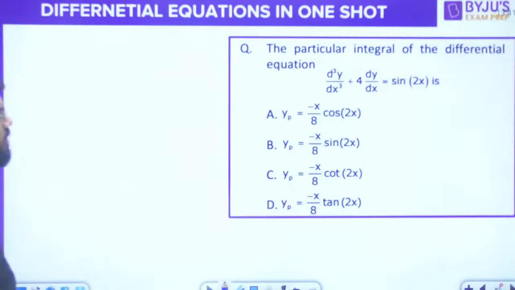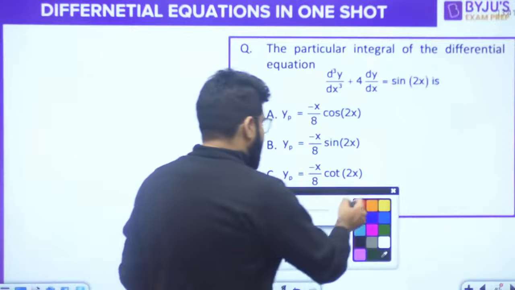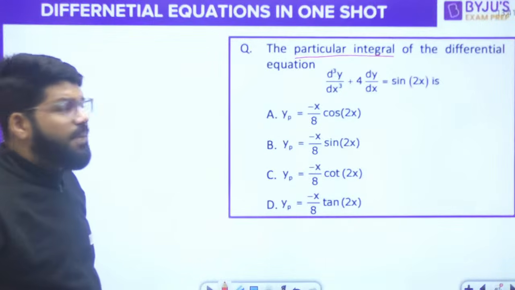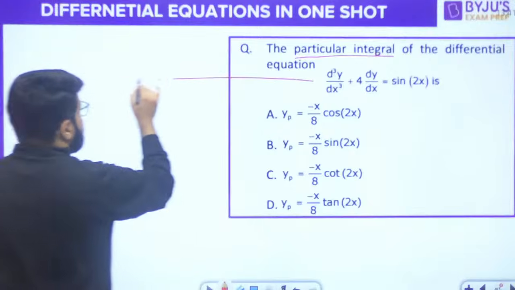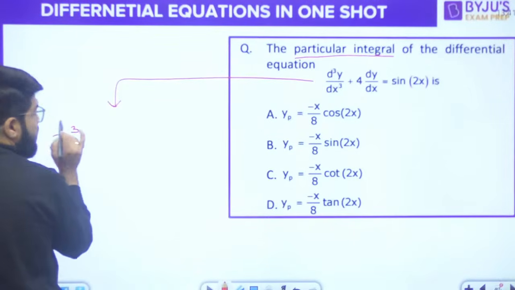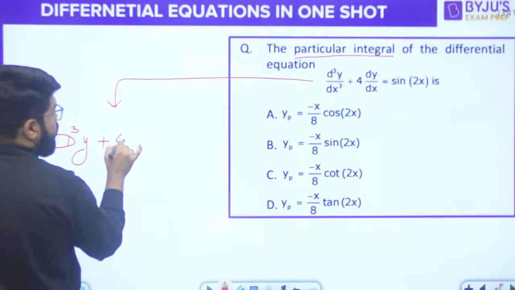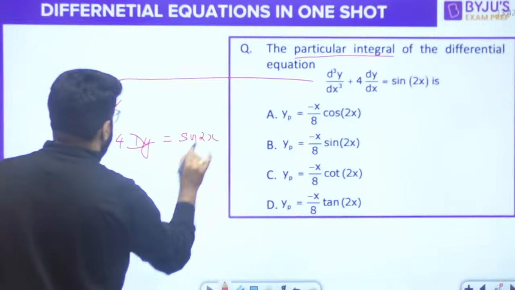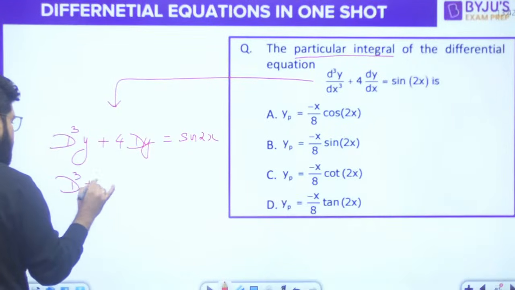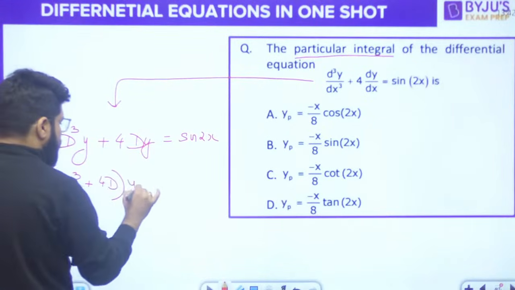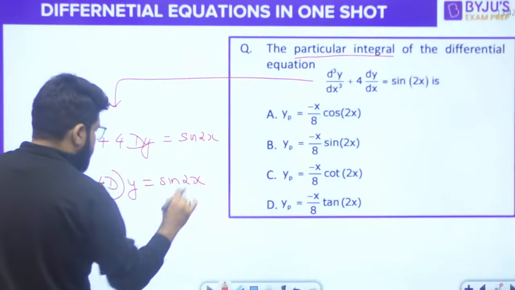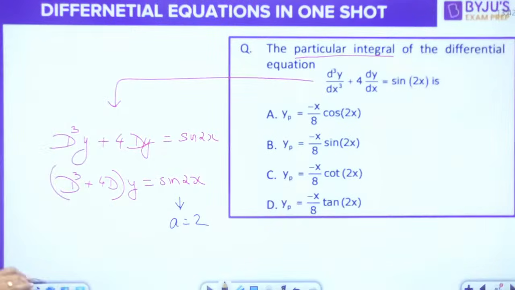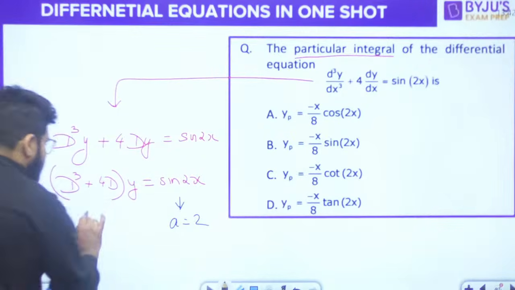What is the particular integral, PI, again, of the differential equation? Again, we are right now focusing only on the PI part. D cube y by dx cube is the third derivative. So D cube of y plus 4 times the first derivative of y is equal to sine 2x. D cube plus 4D into y is sine 2x. Now in this sine 2x, the value of a is equal to 2. But what is the f(D) function, dear?